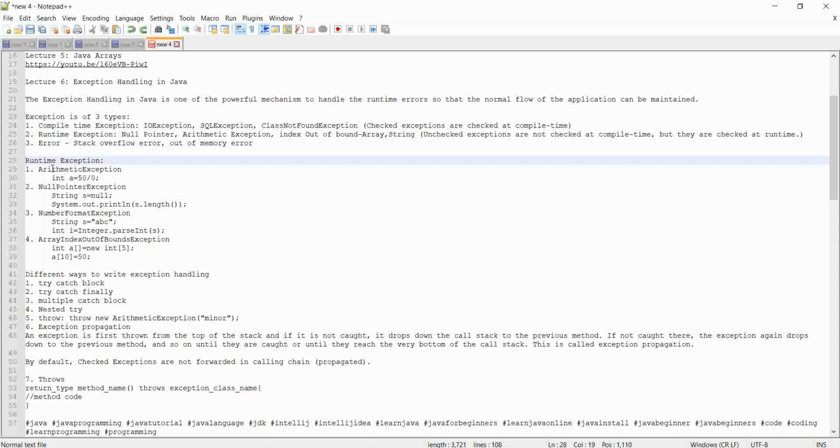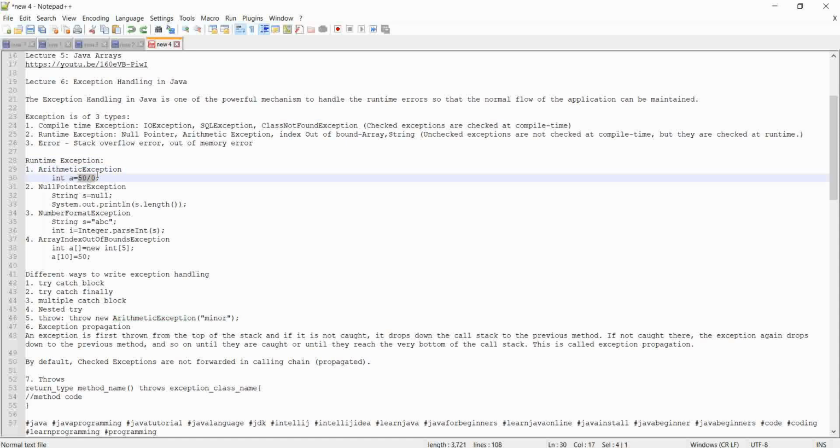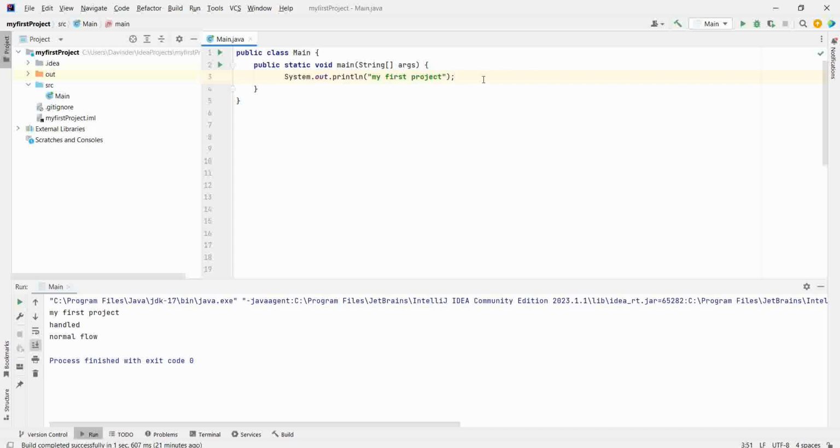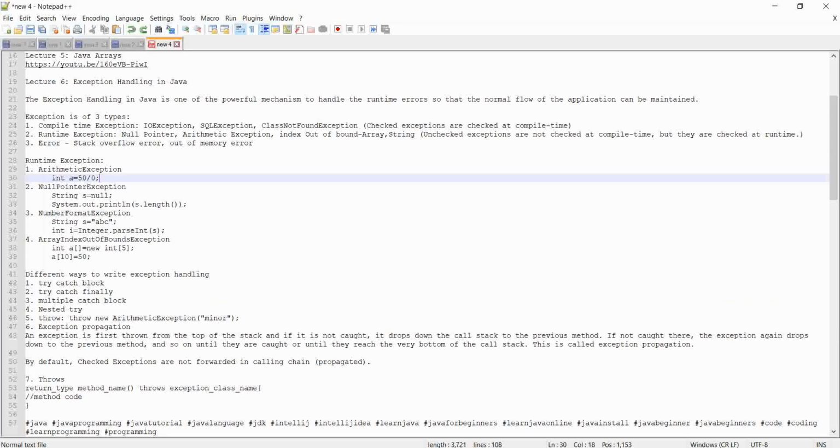Now, what is the first category of runtime exception? Arithmetic exception. Now you know if you divide any number by 0, then it will give you an exception because this is not allowed in mathematics. Let's see this. What I'm doing is I'm taking a variable i equal to 1 divided by 0. If I run this program, it will give me arithmetic exception. Indeed.